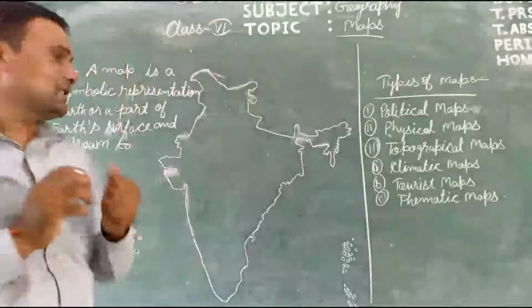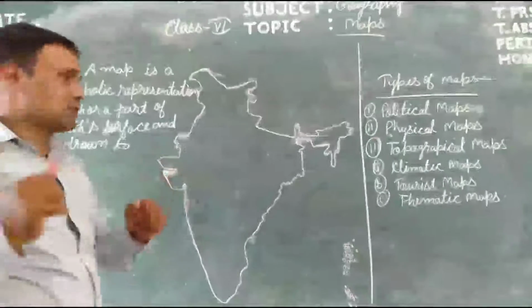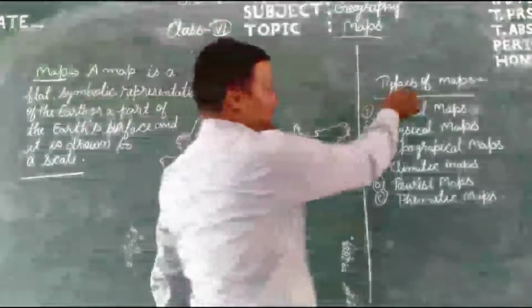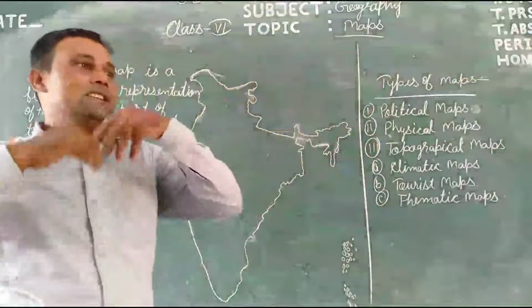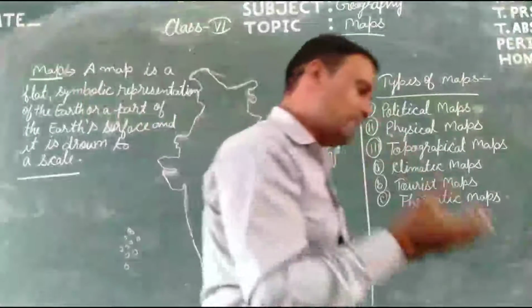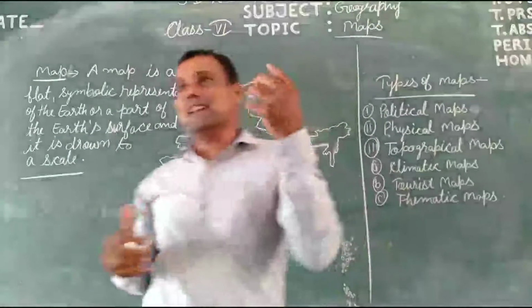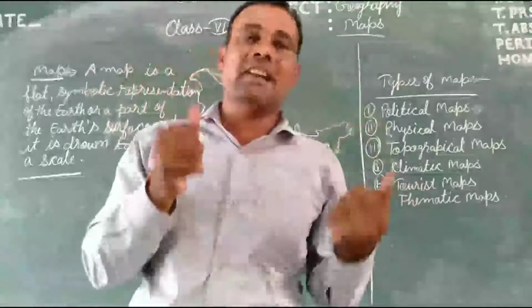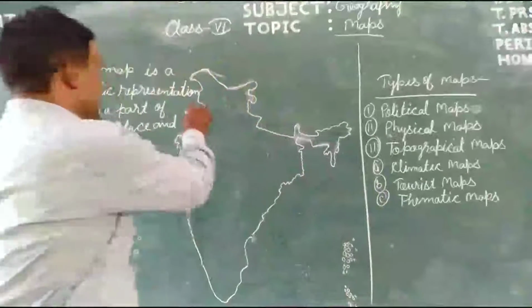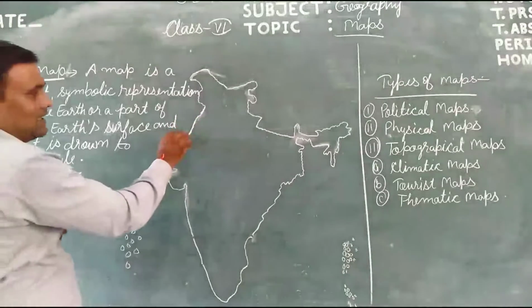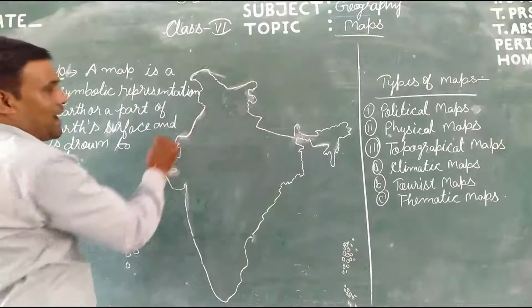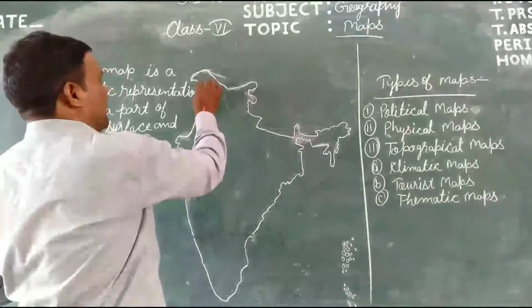So students, here are the types of maps. Political maps show the state boundaries and international boundaries of countries, such as here is Pakistan, the boundary of the country of Pakistan.